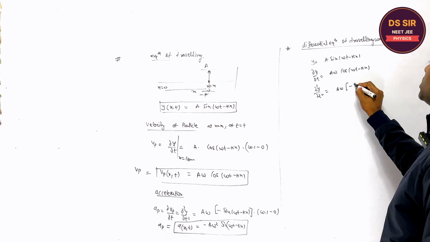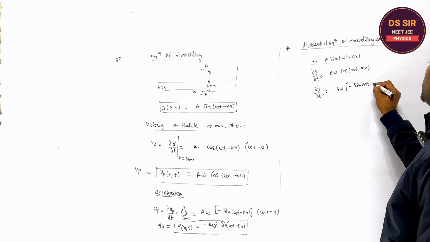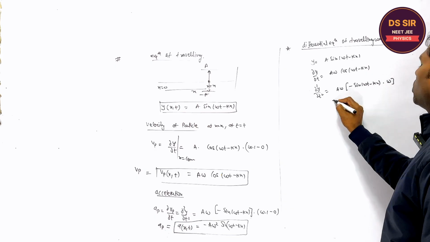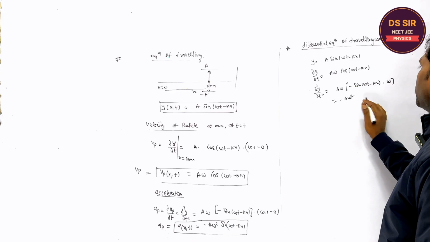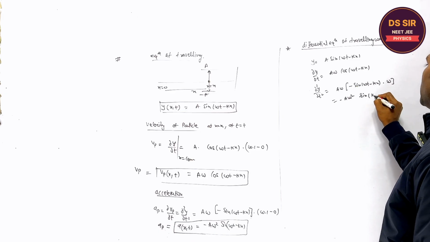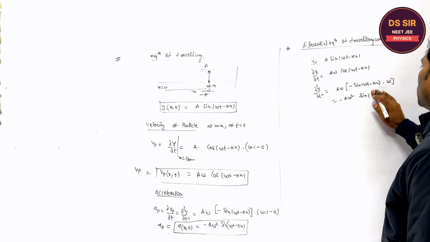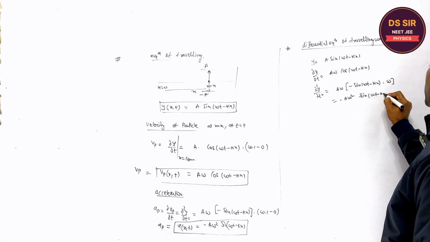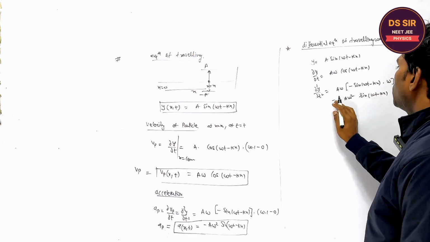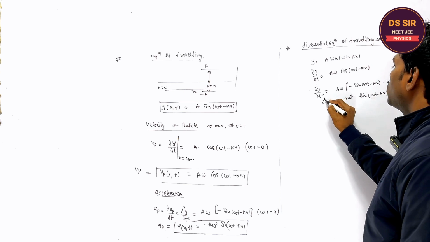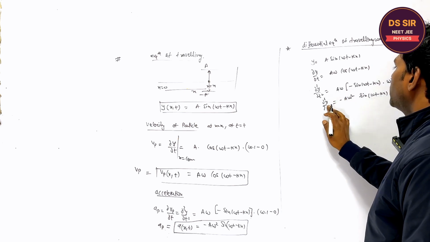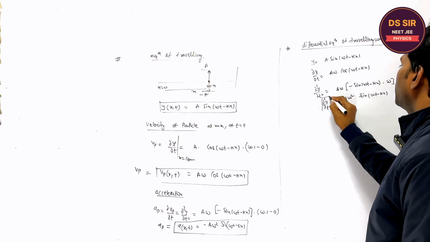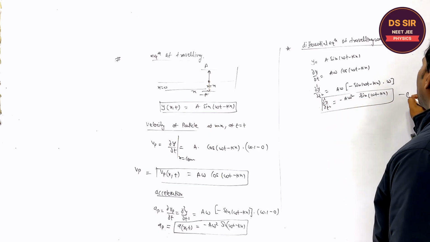Its differentiation is minus sine omega t minus kx into omega. So it is equal to minus a omega square sine omega t minus kx. Fine. So this is del square y upon del t square. This is the equation number 1.